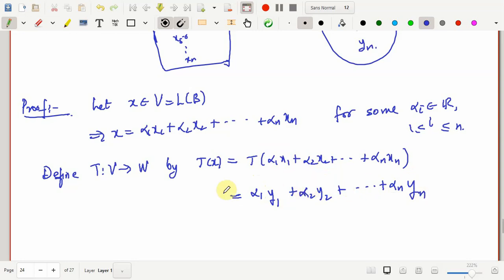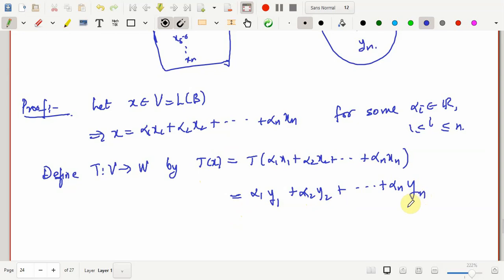Now this is very well defined, as this expression is unique, and it is going to be unique for any y1, y2 till yn. So t of x is defined as follows: wherever there is x1 you replace it by y1, wherever there is x2 you replace it by y2, and this goes on till wherever there is xn you replace it by yn. So this is how I am defining the linear transformation. T of x is equal to alpha 1 y1 plus alpha 2 y2, and this goes on till alpha n yn.